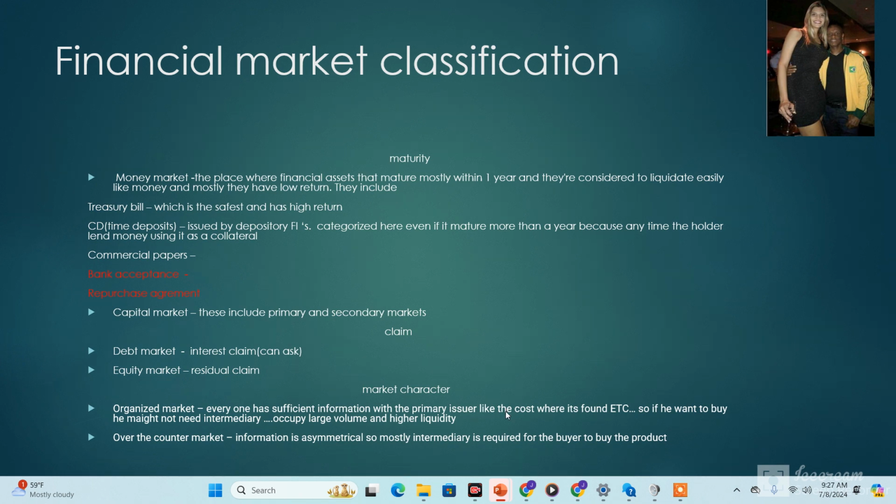Risk is call risk. So in order to understand call risk, you should understand what callable and putable securities are. When we classify financial market based on its maturity, we have classified as money and capital market. And in capital market, there are debt and equity instruments. Also, there are derivative instruments, which we will see later on.